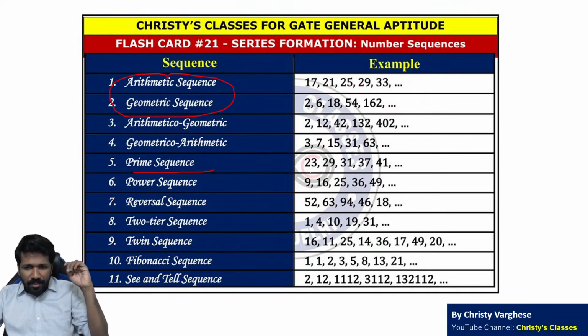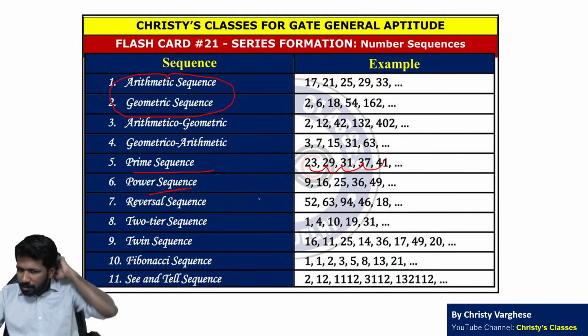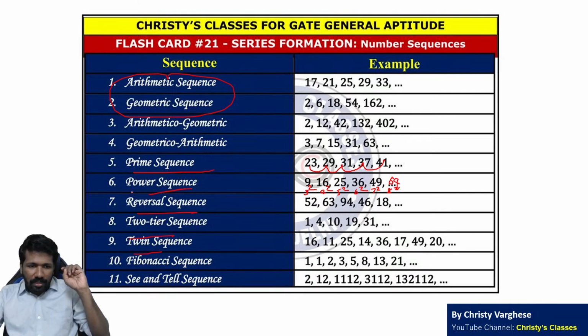Now prime sequence means sequence of prime numbers. What are prime numbers? All of you already know. Power sequence means sequence of consecutive powers. Say 3 square, 4 square, 5 square, 6 square, 7 square. So next number 8 square 64. Reversal, two-tier, twin are sequences which are done on these 4 sequences itself.